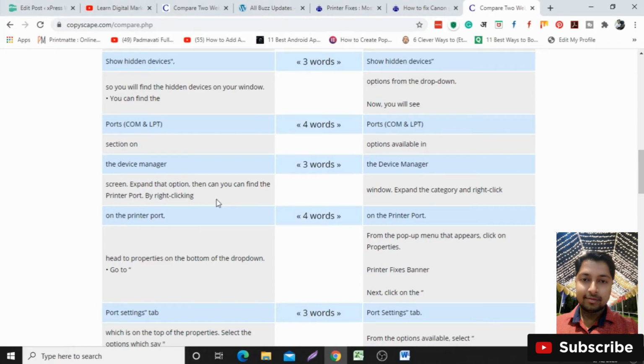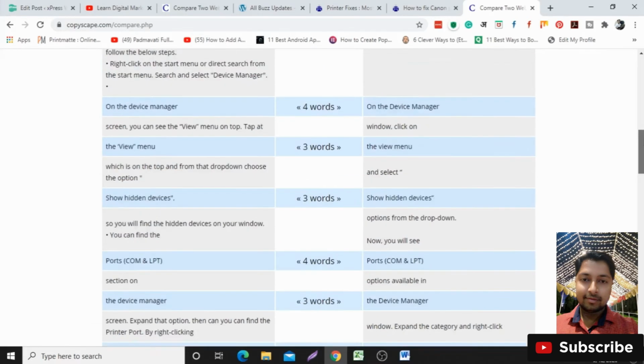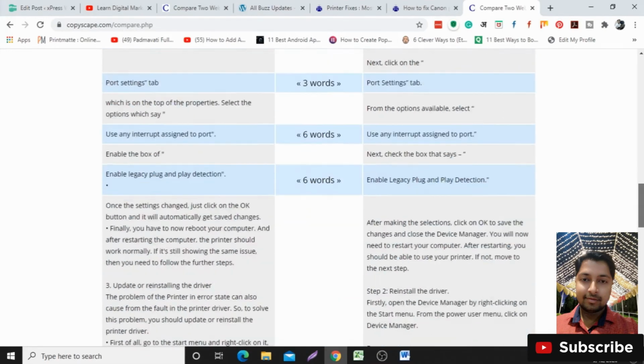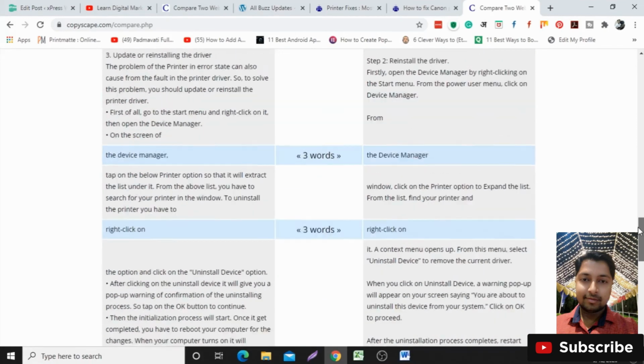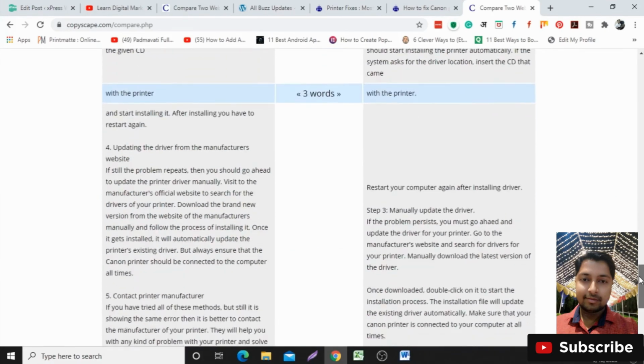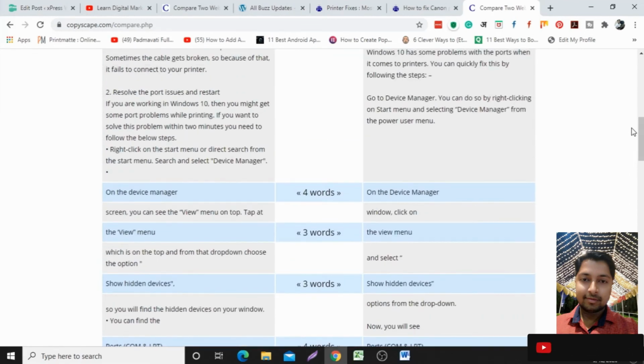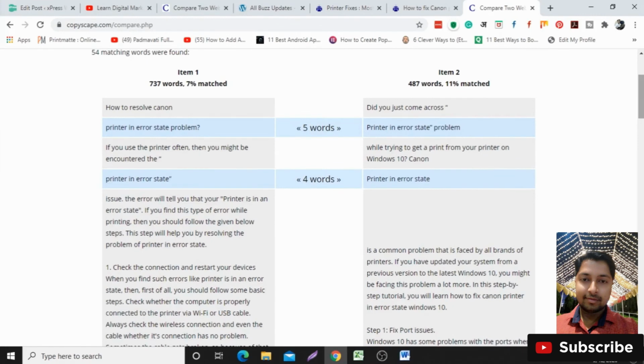In a technical article, you cannot change the technical terms on your own, they have to be the same. So 7% is not much of an issue. Most of the phrases it is showing are technical terms, so that is not an issue, and we do not have to do anything.